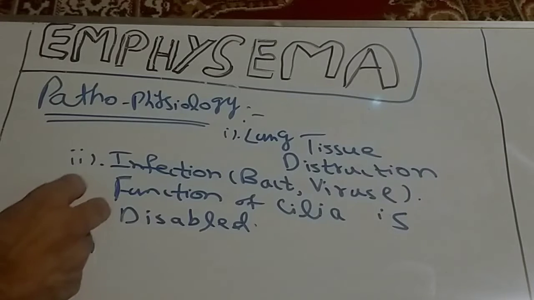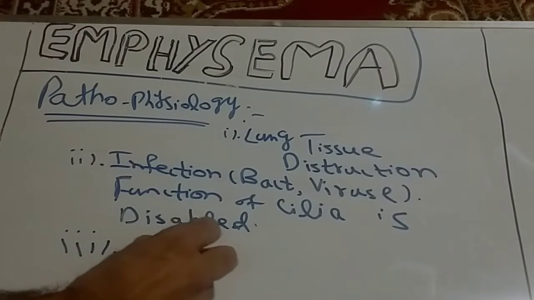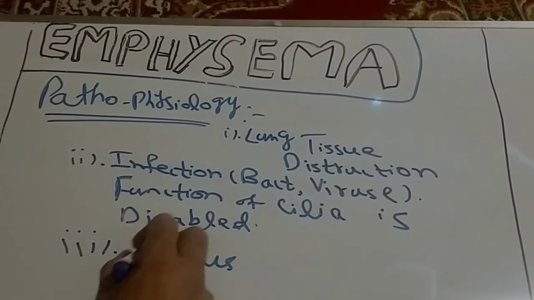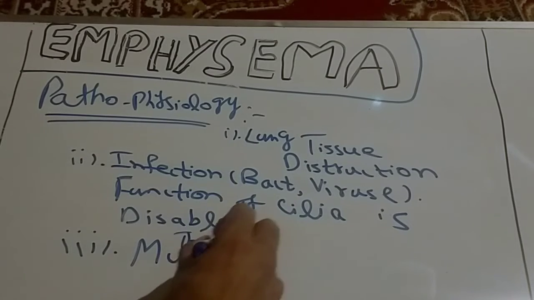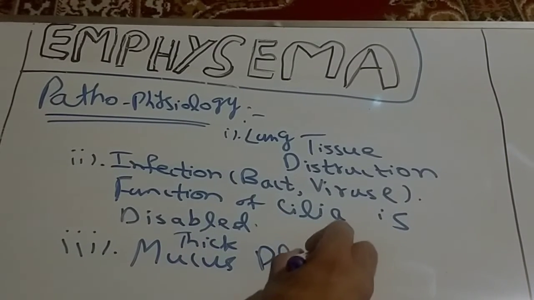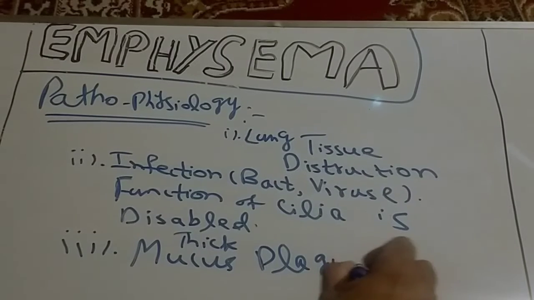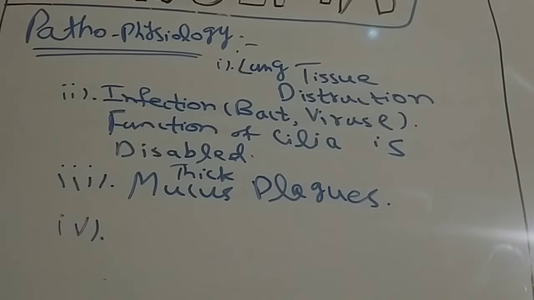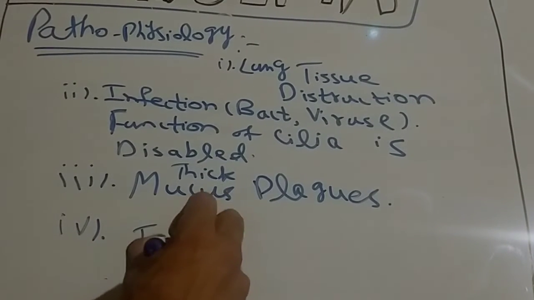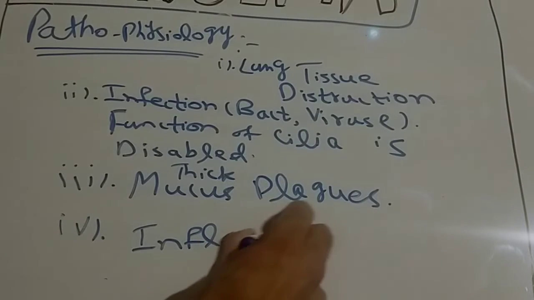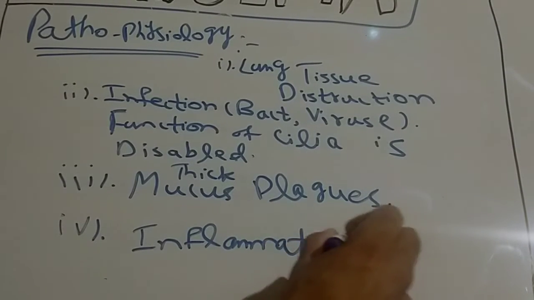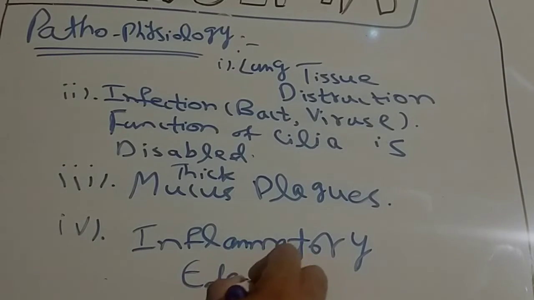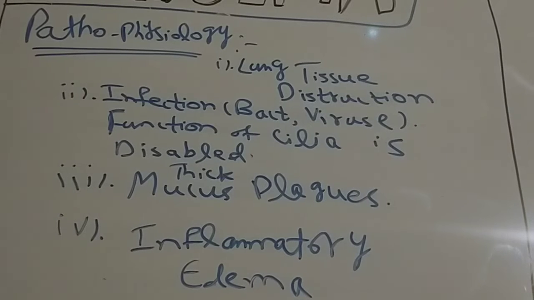Thirdly, due to more mucus secretion, thick mucus plaques are formed. Due to the formation of thick mucus plaques, it leads to the condition known as inflammatory edema, because due to the accumulation of mucus inside those pathways, the lumen becomes narrowed, so it causes obstruction. That's why it causes inflammatory edema.